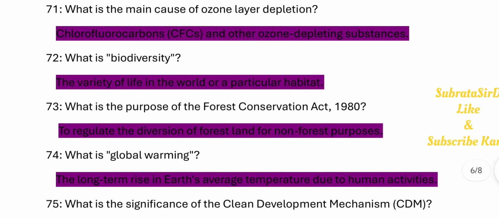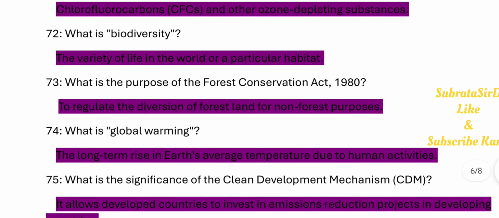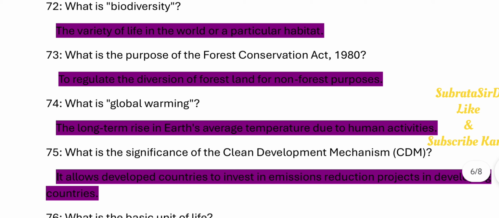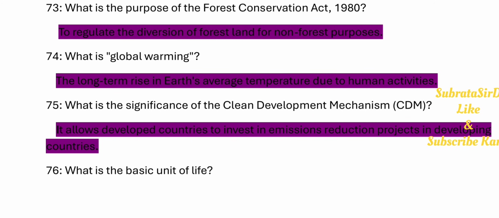72. What is biodiversity? The variety of life in the world or a particular habitat. 73. What is the purpose of the Forest Conservation Act, 1980? To regulate the diversion of forest land for non-forest purposes. 74. What is global warming? The long-term rise in Earth's average temperature due to human activities.